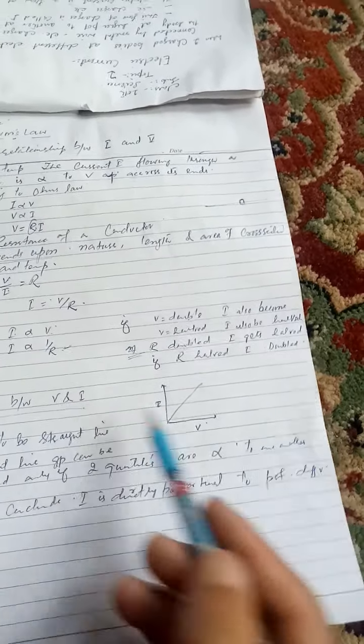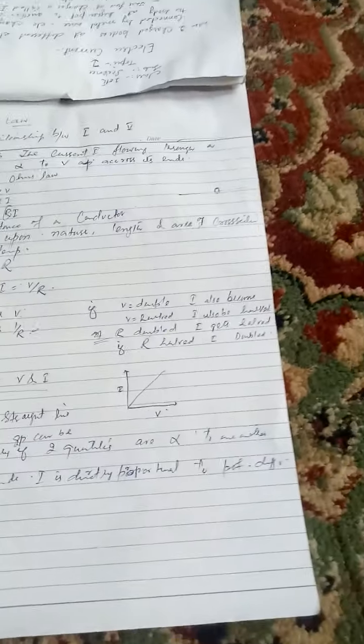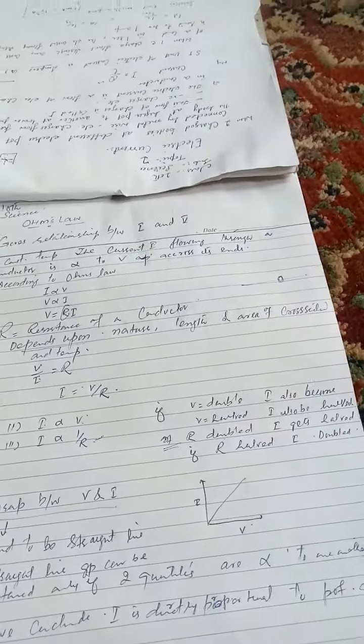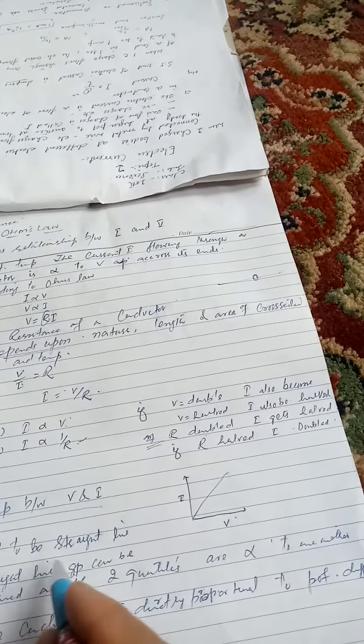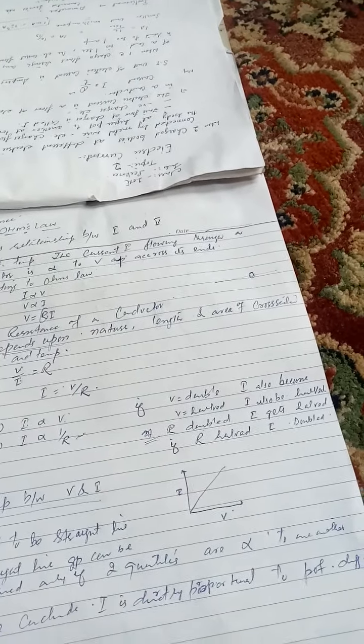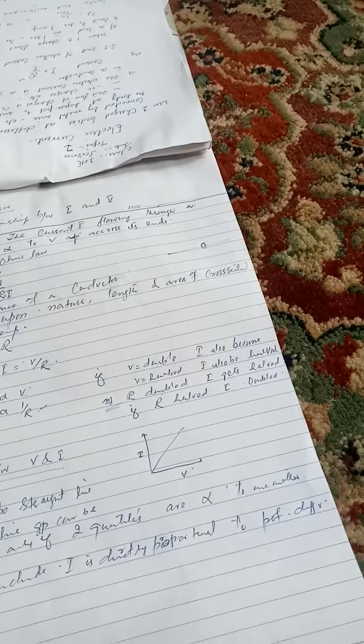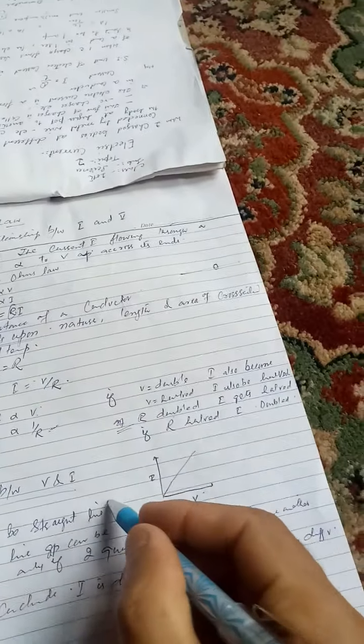Now the graph between V and I. It has been found that the graph between V and I is a straight line.